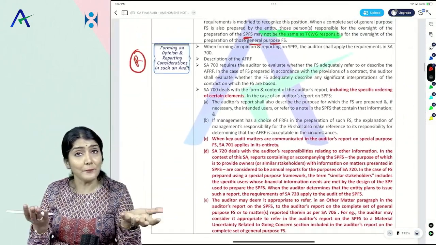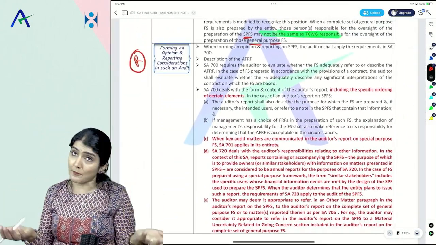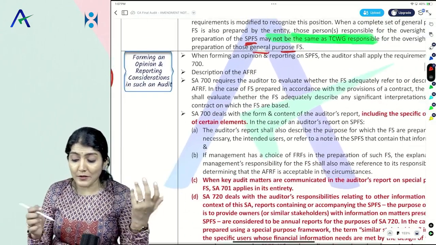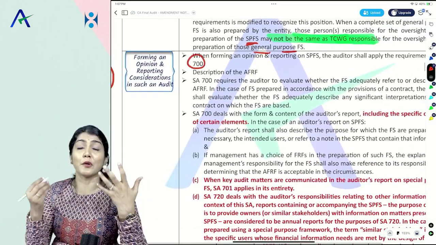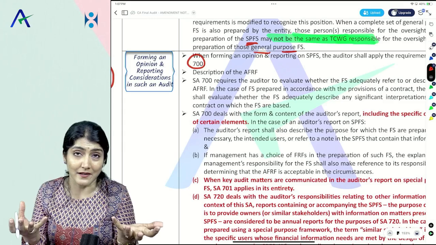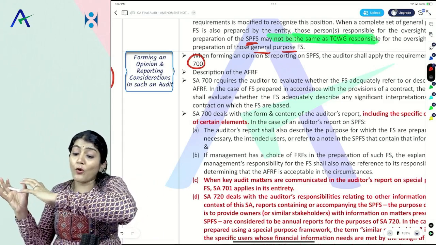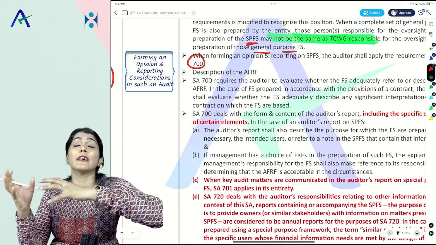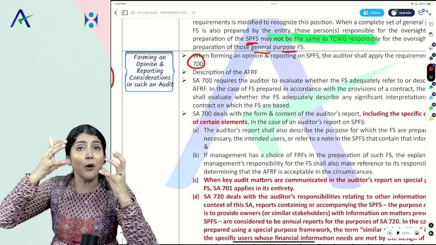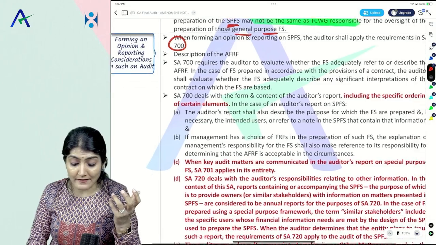And now coming to forming an opinion and reporting. Now, when you have to form your opinion, you have to follow the requirements of SA 700. Right, so form an opinion as per SA 700. Check whether the overall objective of SA 200 has been achieved or not. Right, so forming an opinion has to be done as per SA 700.